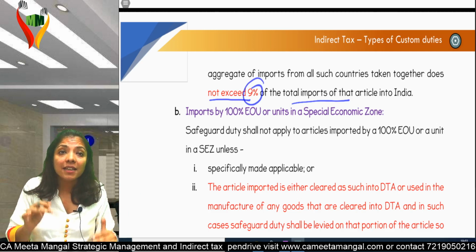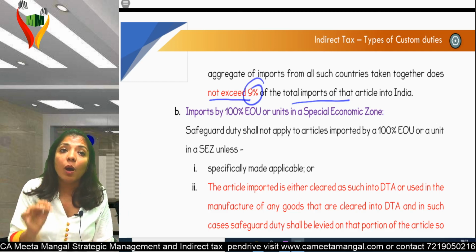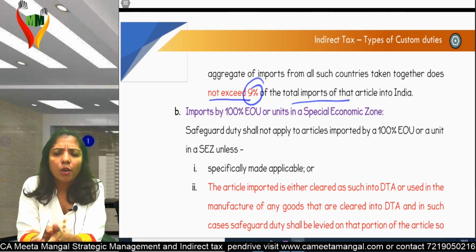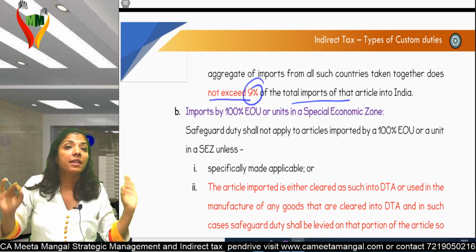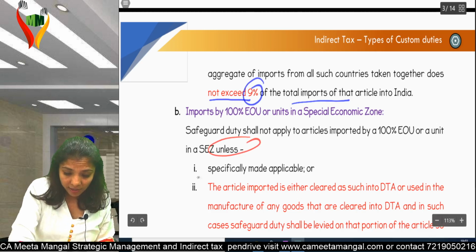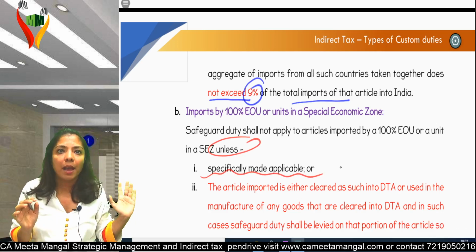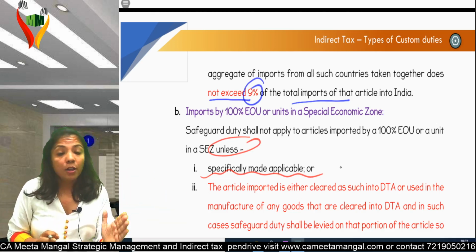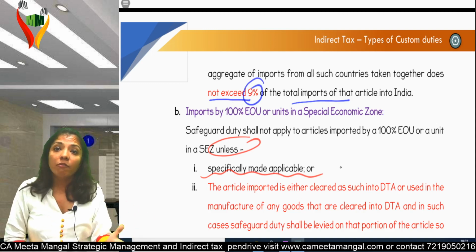And SEZ, Special Economic Zone, is considered to be a place outside India for tax purposes. So if EOU or SEZ is importing some stuff, safeguard duty will not be applicable on them, unless specifically made applicable, unless the government has declared that SEZ or EOU imports will also attract safeguard duty.